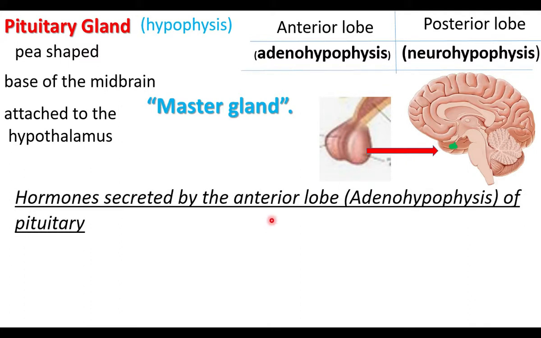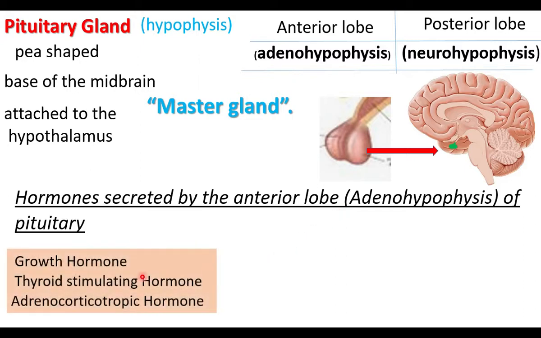Now let us learn the names of the hormones of the anterior lobe, adenohypophysis. If we learn the names, the remaining understanding will be easy. The first three hormones of the anterior pituitary are growth hormone, thyroid stimulating hormone, and adrenocorticotrophic hormone.